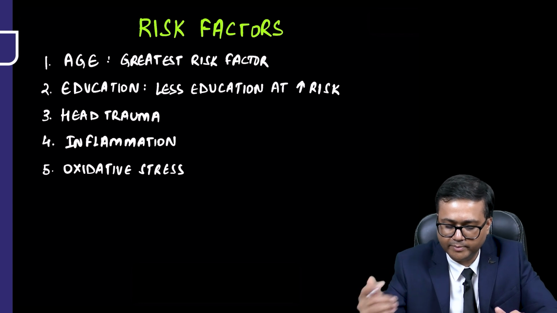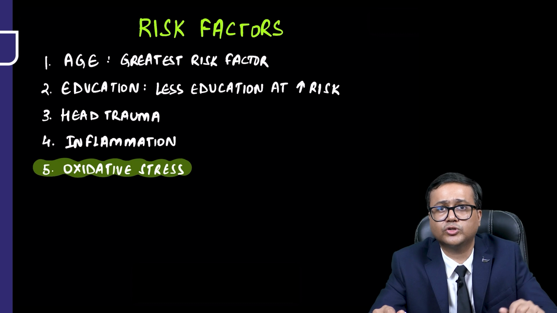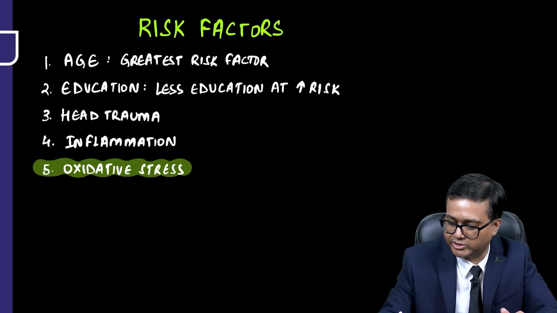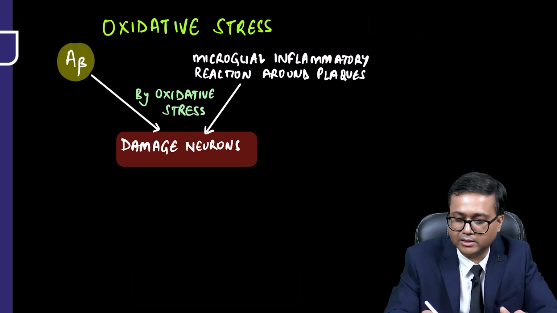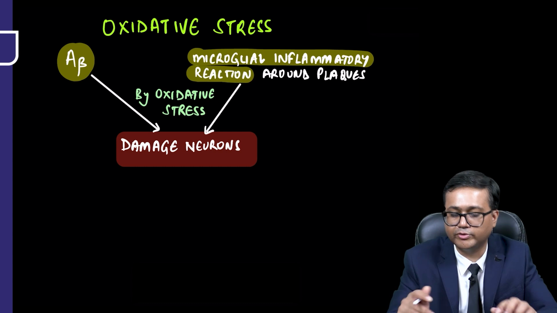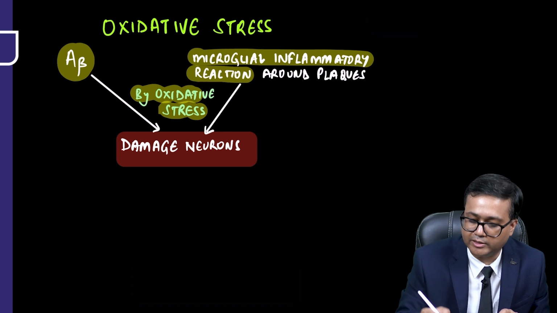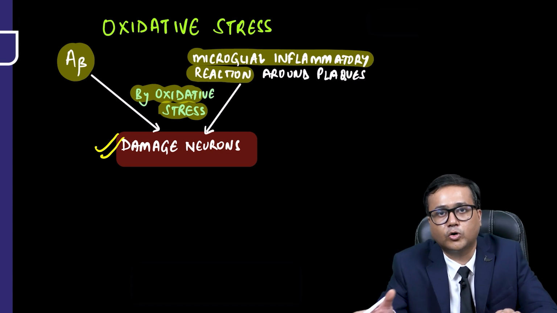Now, other important risk factors include oxidative stress. It has been postulated that oxidative stress may also increase the risk of Alzheimer's dementia. It has been seen that A beta as well as the microglial inflammatory reaction which occurs around the plaque, by oxidative stress eventually lead to damage of the neurons. So the neurons are ultimately killed by oxidative stress.